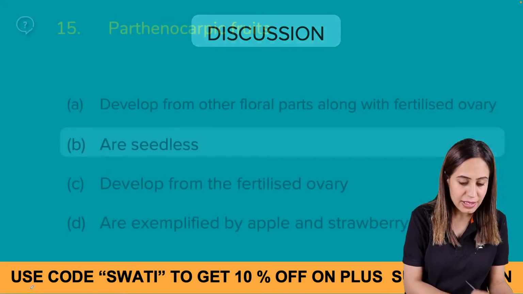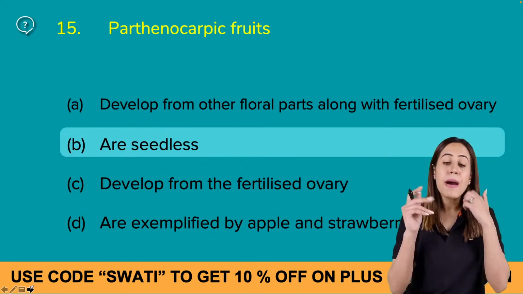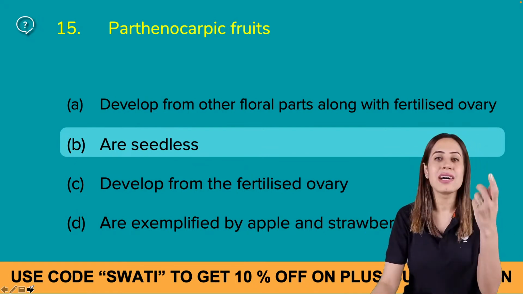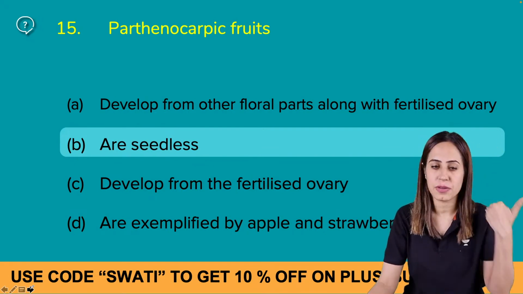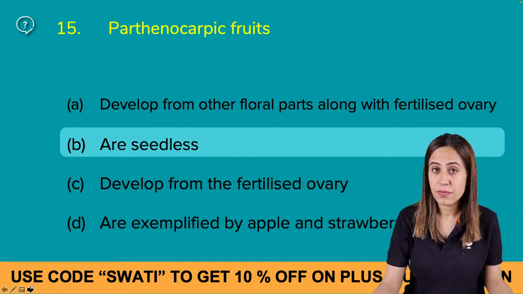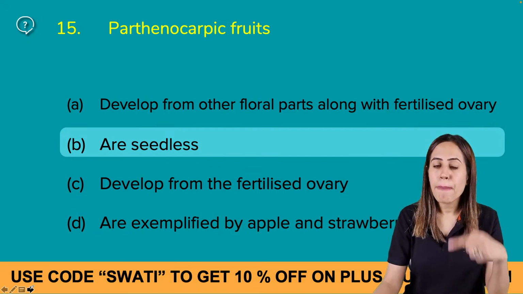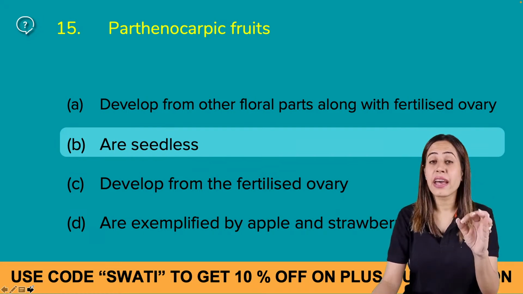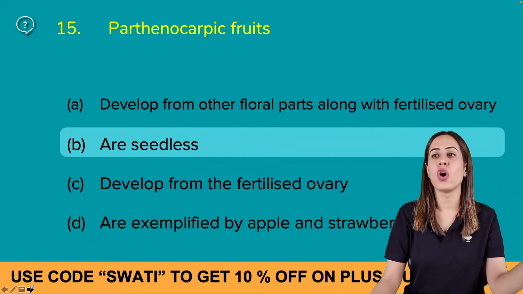Now the next question, parthenocarpic fruits. I know the answer is given, but I am asking you a different pattern of question. Forget about this question and answer mine: in parthenocarpic fruits, is there involvement of ovary or not?